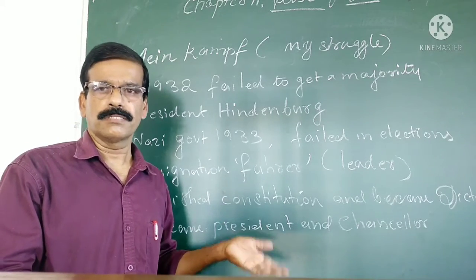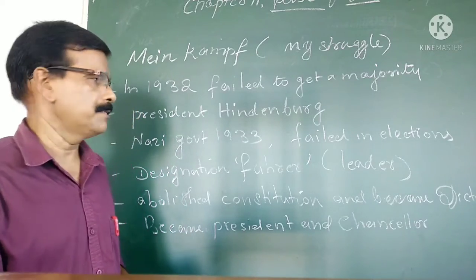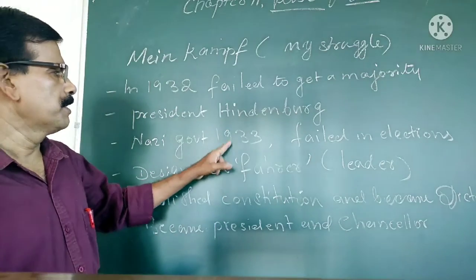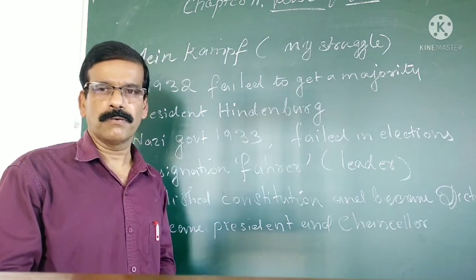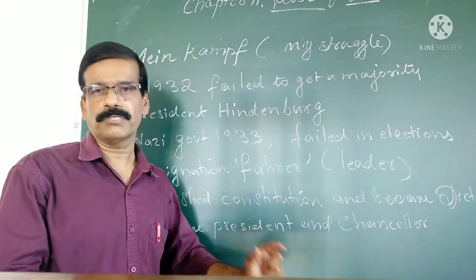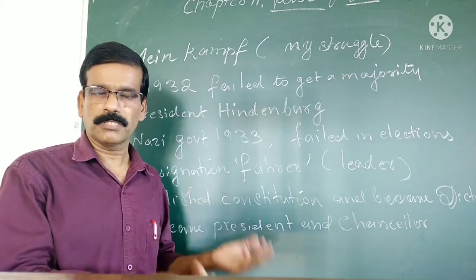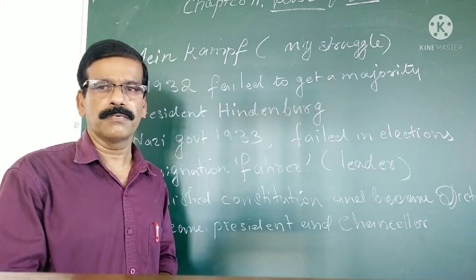Then under the chancellorship of Hitler, fresh elections were held in Germany in 1933. We know that Hitler was in power. Being in power, he did everything to influence the people. But his party did not get a majority in parliament.